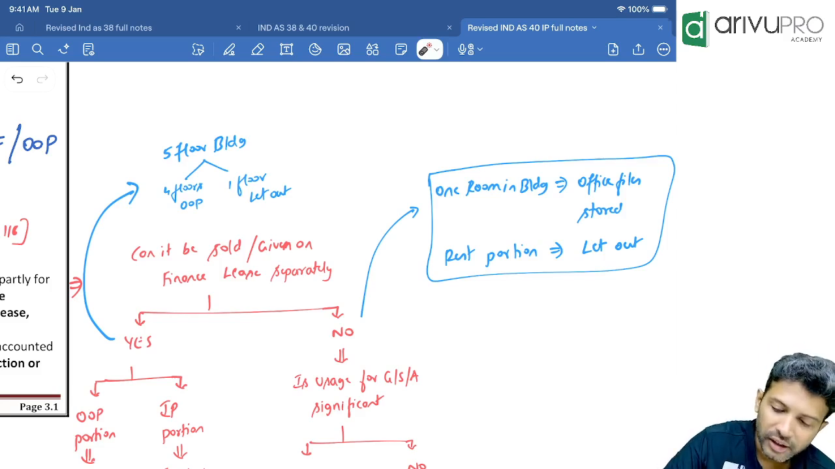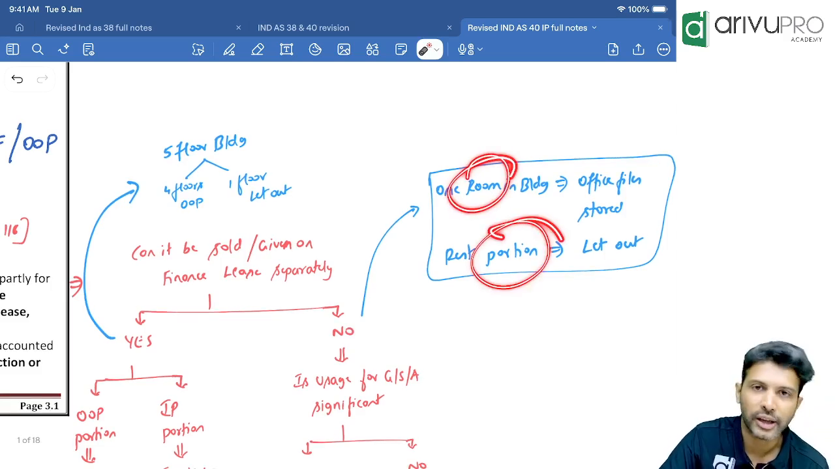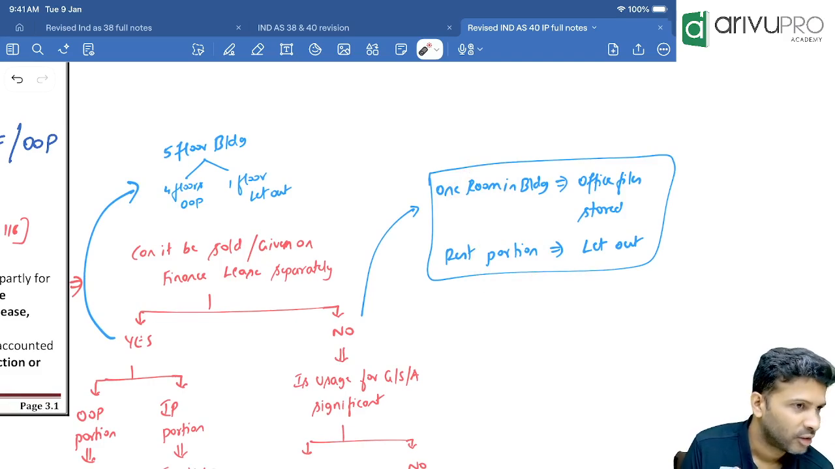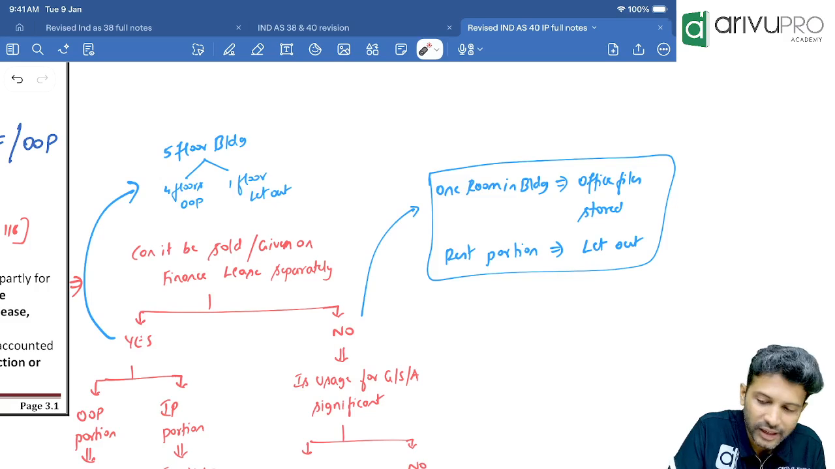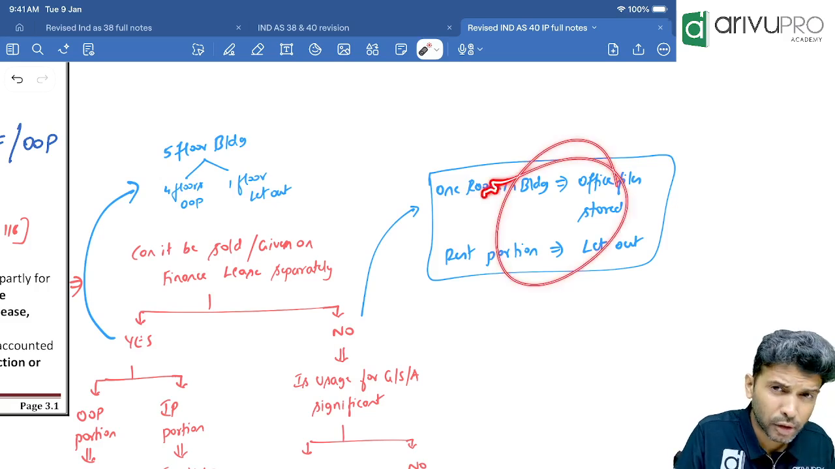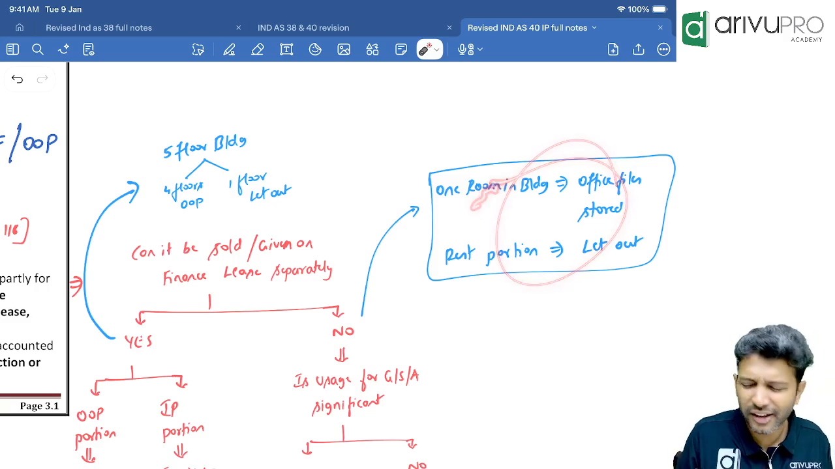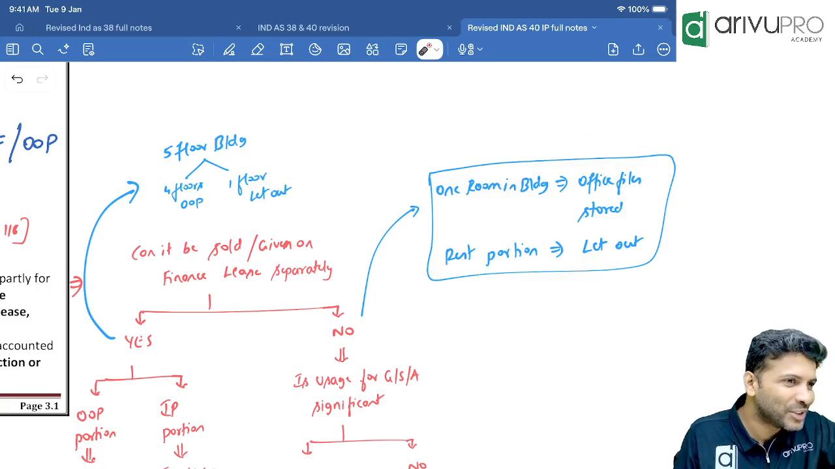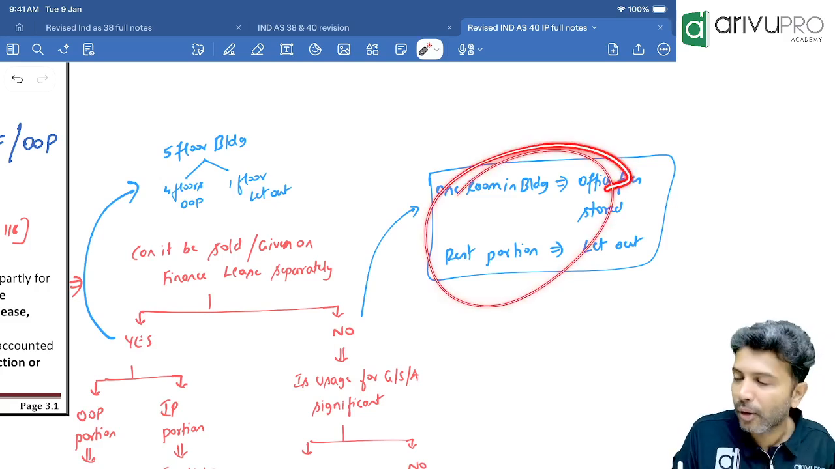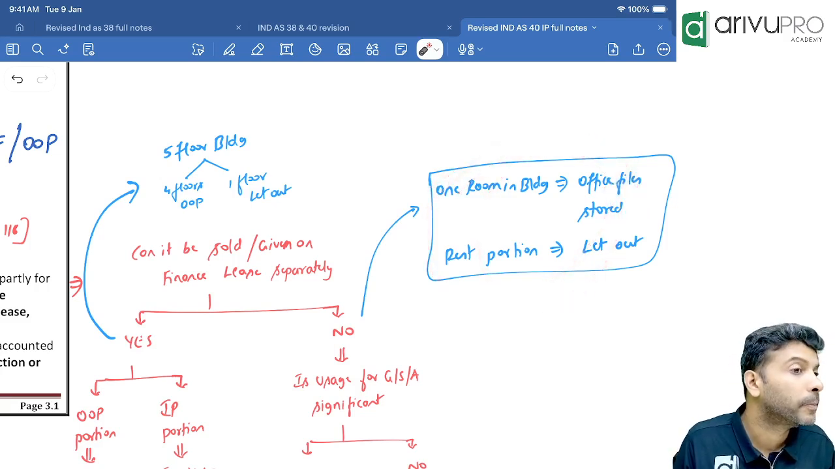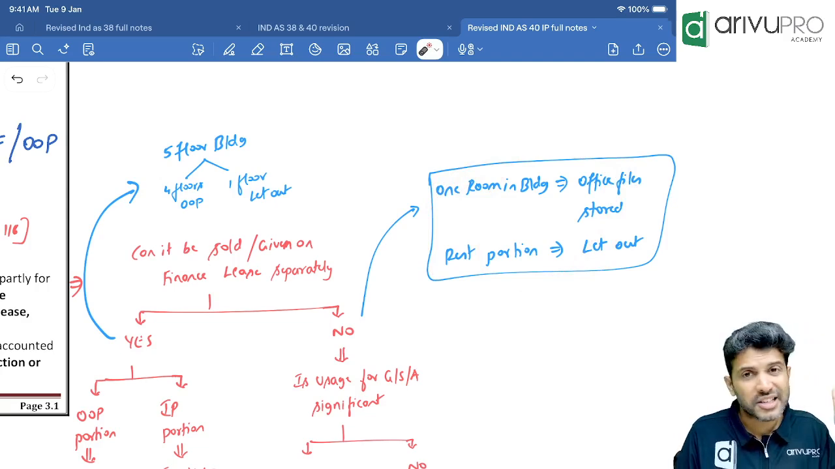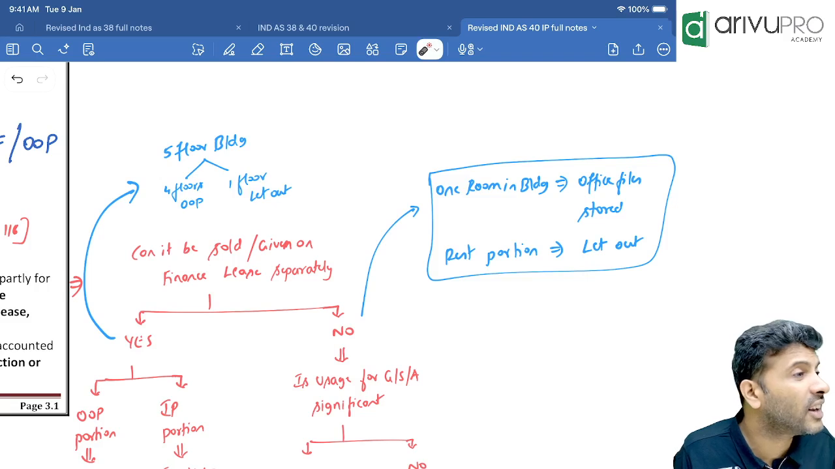Now you tell me, this 1 room and the balance, can I sell it separately? No, these are part of the same structure, no? So can I sell it separately? No. Can I give it on finance lease separately? Will anybody agree? 1 room I will use, the balance you use, and people may not be that comfortable, right? So this is an example of what? You cannot sell it separately, or you cannot give it on finance lease separately.